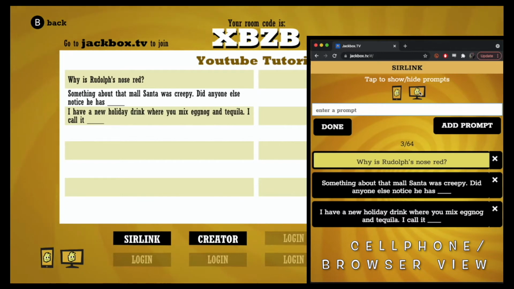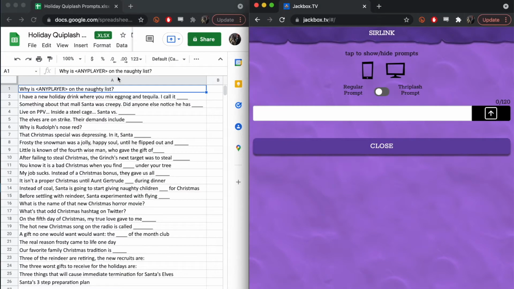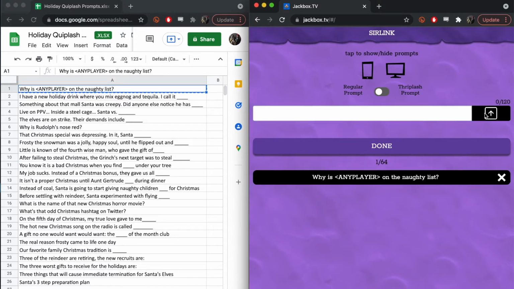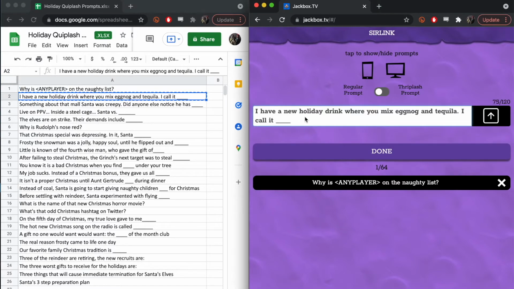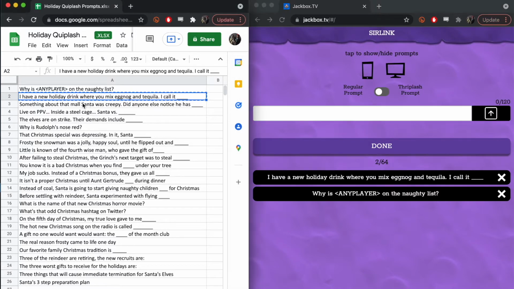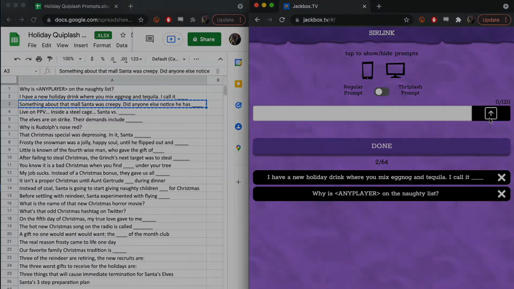As well, you can see how many other prompts have been added from your phone screen. Generally, you'll want at least 16 prompts for your main game if you have 8 participants. A possibly easier way to set up the game is to have a pre-populated list of questions that can easily be input using Jackbox on your computer browser. So in this case, I have a list populated in Excel, and by logging in by yourself, you can just start copying and pasting. Easy peasy. Look in the video description to find the prompts that I used to put this tutorial together.